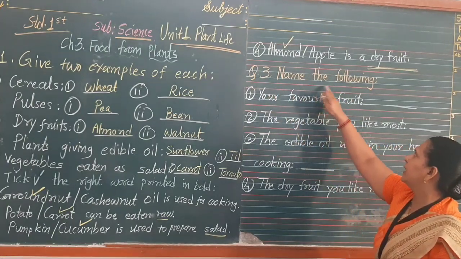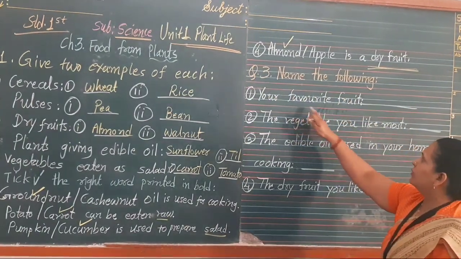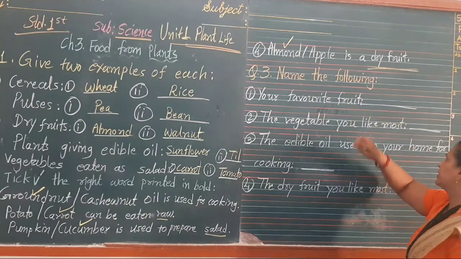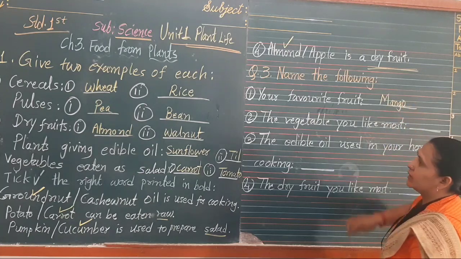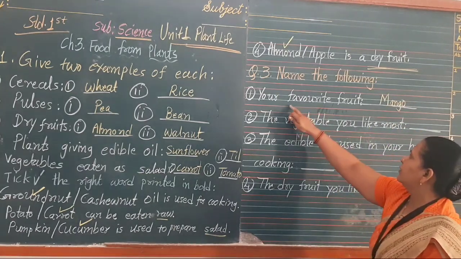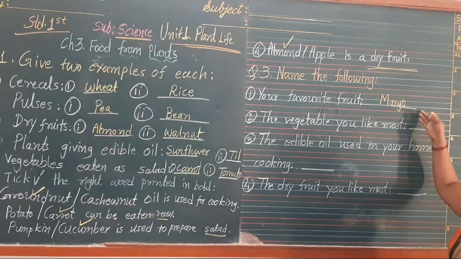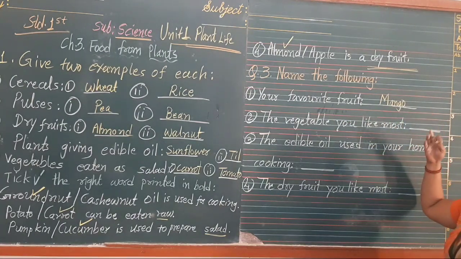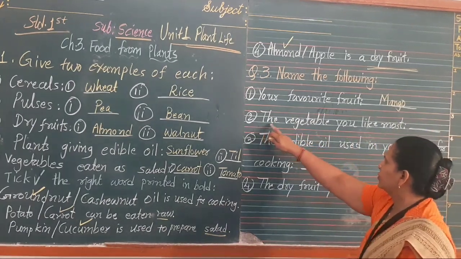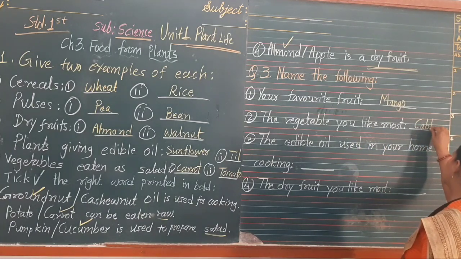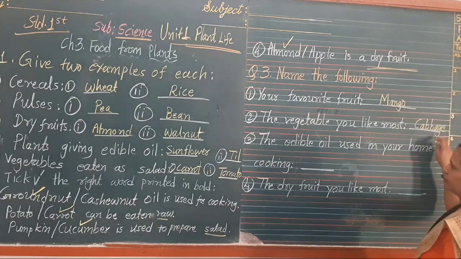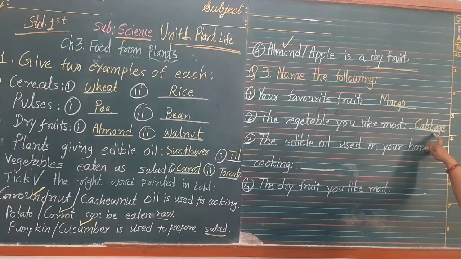Question number 3. Name the following. Your favorite fruit. My favorite fruit is mango, so I am writing mango here, as we did in the chapter 2 exercise. If your favorite fruit is another, you can write that. 2. The vegetable you like most. I like cabbage most. If you like potato most, you can write potato. If you like tomato, you can write tomato.